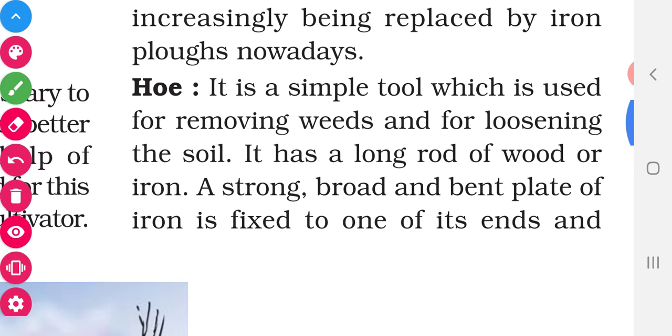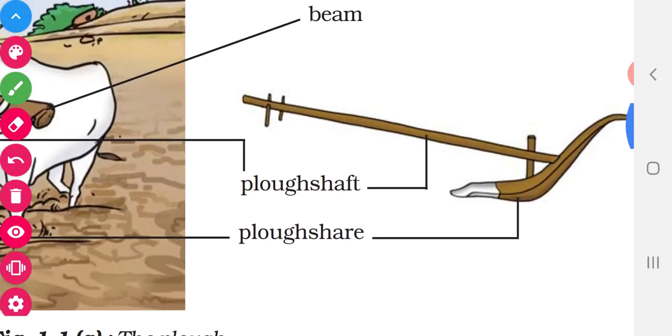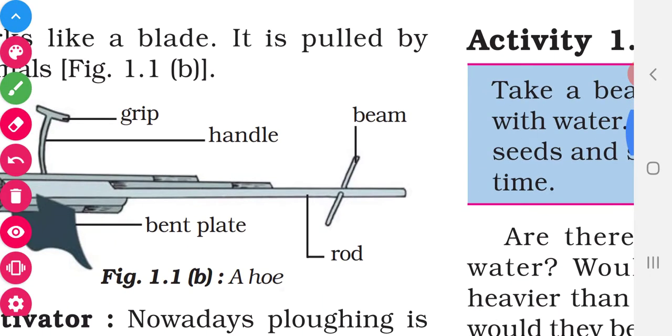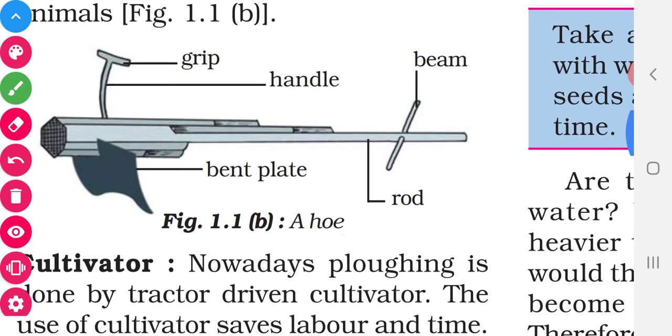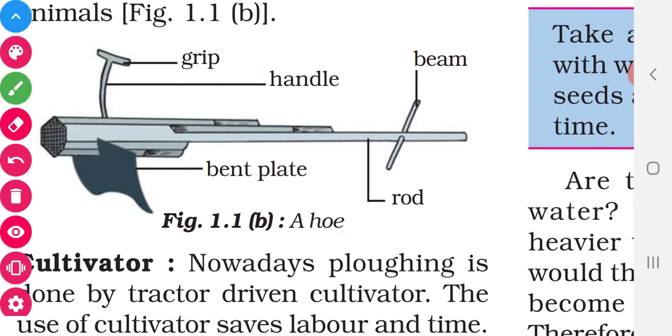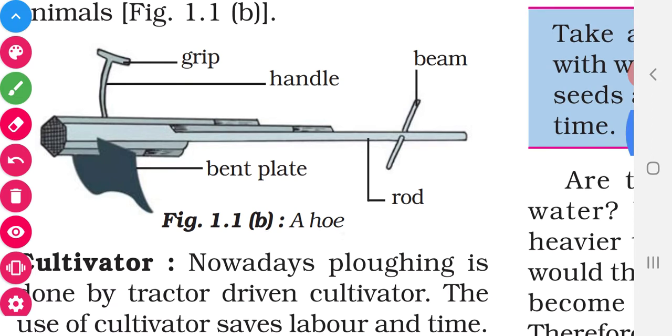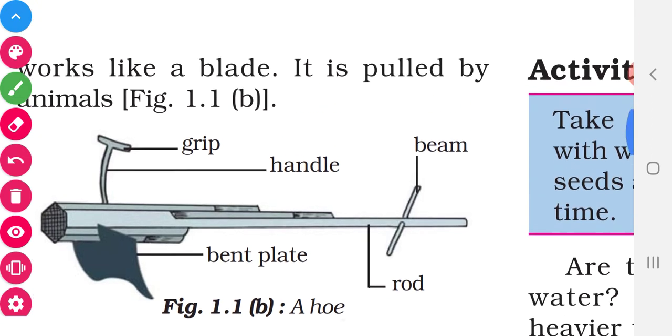Okay, next hoe. See the next page, you can see hoe. This hoe is used for removing the weeds from the field. What is meant by weeds? Weeds means unwanted plants. So we can remove the weeds by using this hoe and it also helps the soil to loosen.